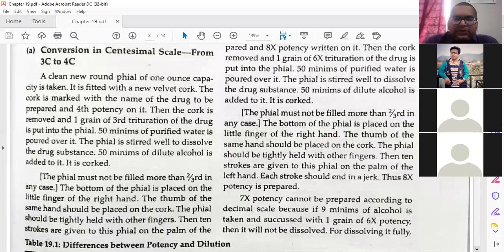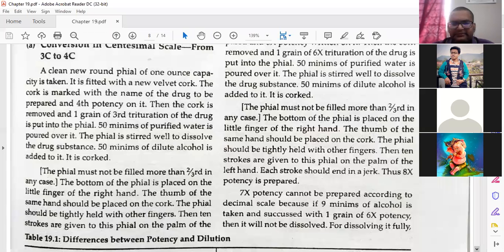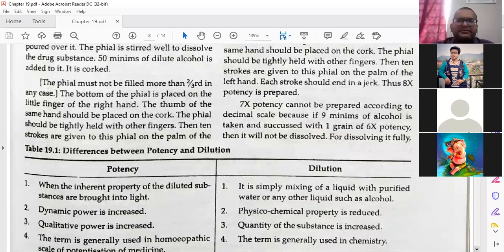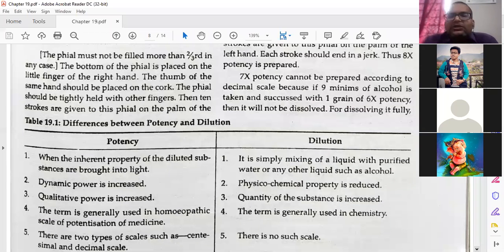Okay, is it clear or not? Clear, sir. Okay, Millie, is it clear or not? Okay, you go through this part. Okay, and sir, my network. Yes, sir, network. Okay, it's not a problem. Okay, you go through this chapter. And if there is still confusion, you can ask me on WhatsApp also, because we can repeat. These are important.